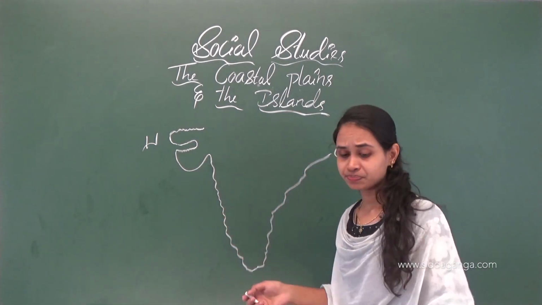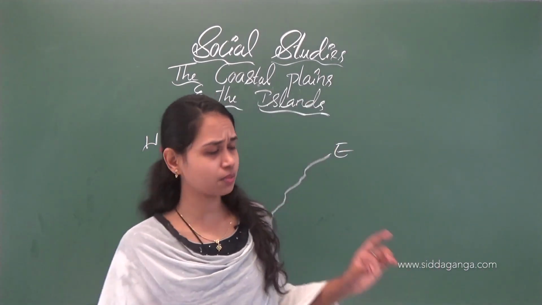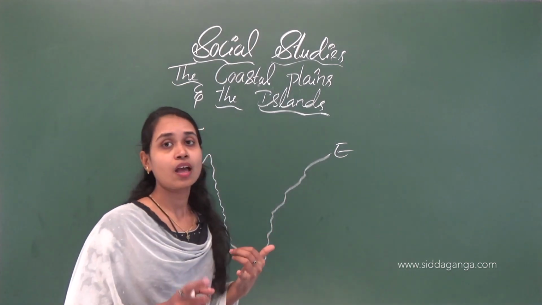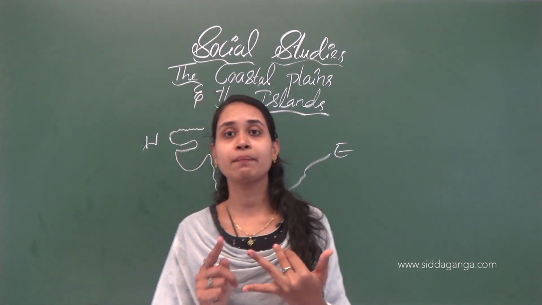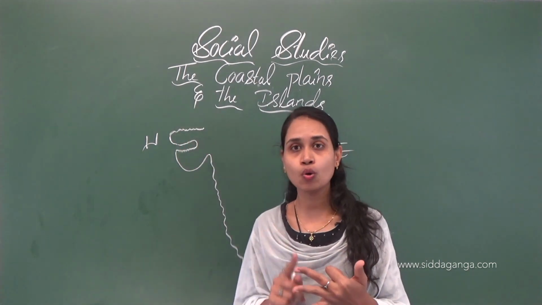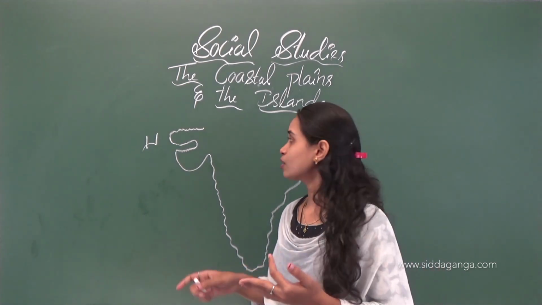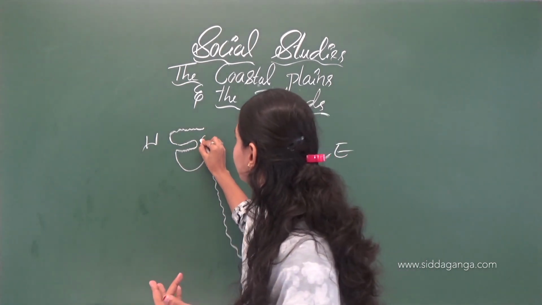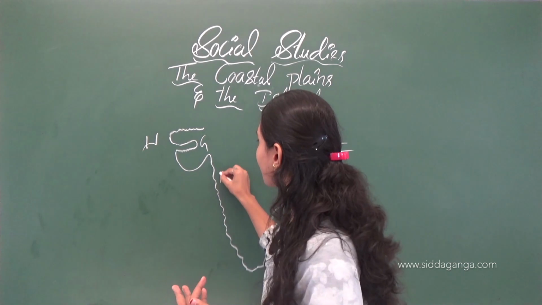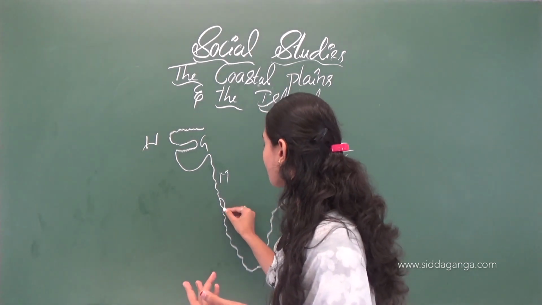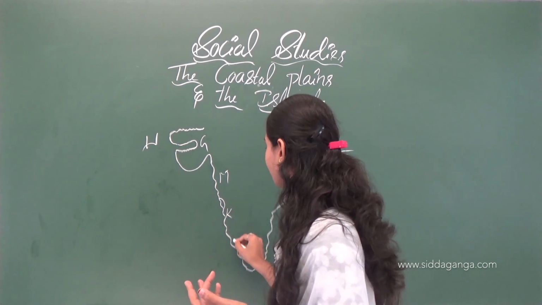The western coastal plain covers part of the states like Gujarat and then Maharashtra, Goa, Karnataka and Kerala, isn't it? Here we can see Gujarat, after that Maharashtra, in a small part Goa, Karnataka, Kerala.